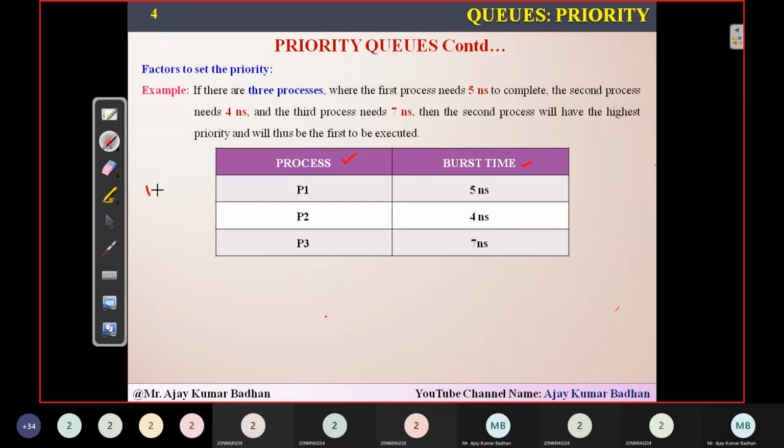Suppose roll number one will come. She will say, sir, I require 20 minutes to complete the task. I have a single system, and within this system I have to perform some operation. I should make you people work, and there are three people who are ready to do the work on my system. But how many systems do I have? I have only one system. So I'll ask, okay, roll number one, how much time are you going to take? She will say, sir, I require only 20 minutes.